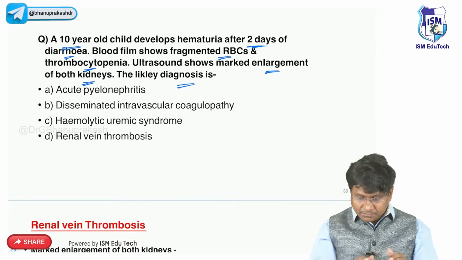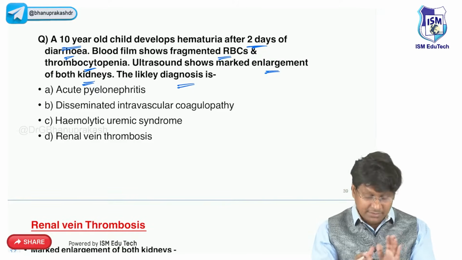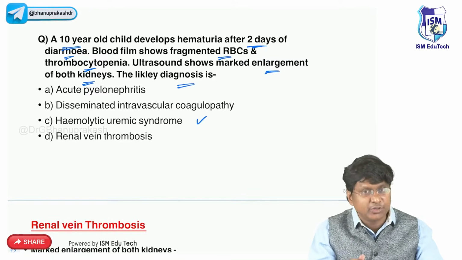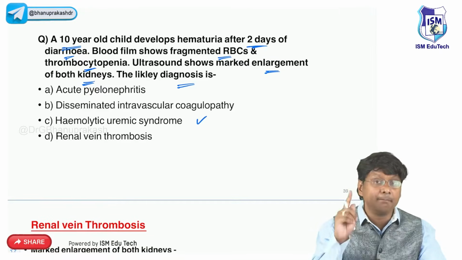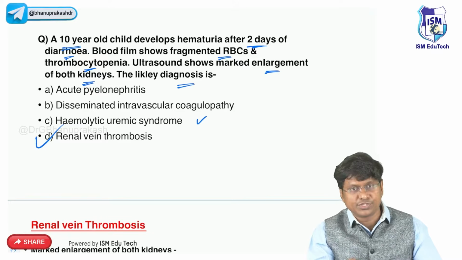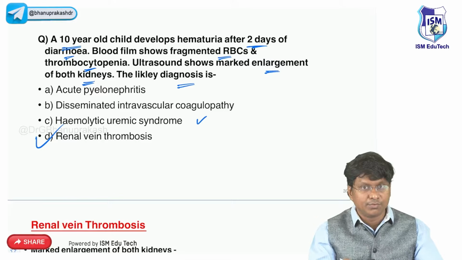So what does this clinical picture look like? Actually, you may think the clinical picture is suggestive of hemolytic uremic syndrome, right? But the answer is not hemolytic uremic syndrome. The answer is renal vein thrombosis. Now, why is the answer renal vein thrombosis?